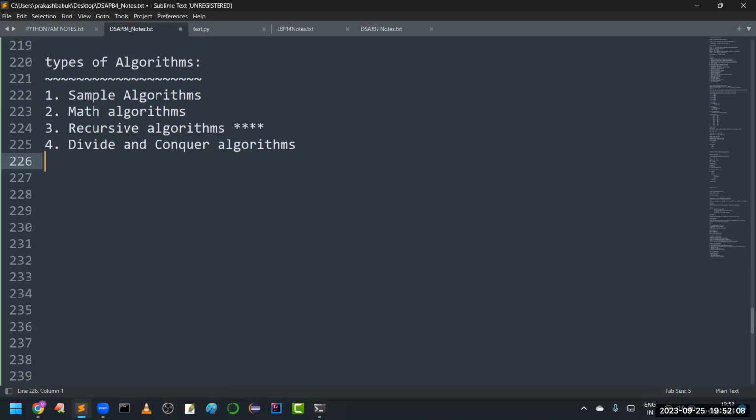Sometimes you can solve a small problem, you can't solve a big problem. In such cases, first we have to divide that big problem into individual steps, and then we will try to find the solution. Next, and after that, even brute force. Okay, brute force algorithms also there. Anyway, I will explain about this later.